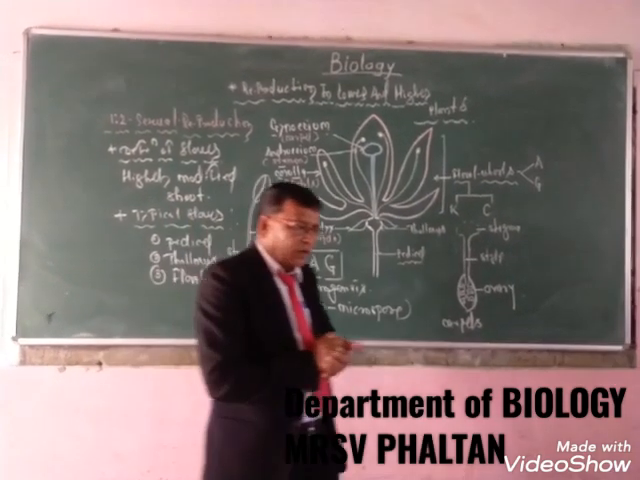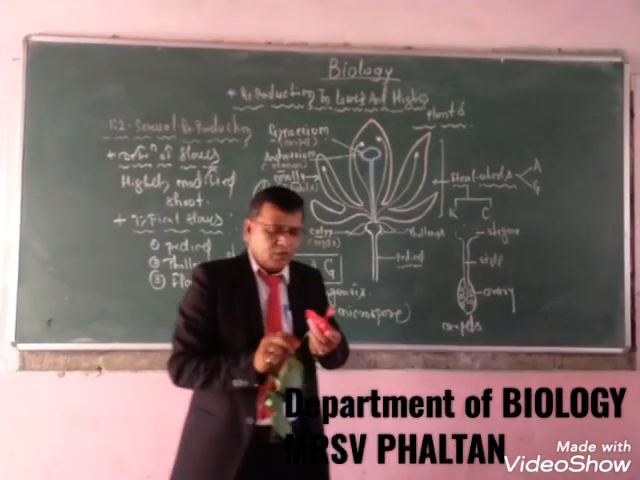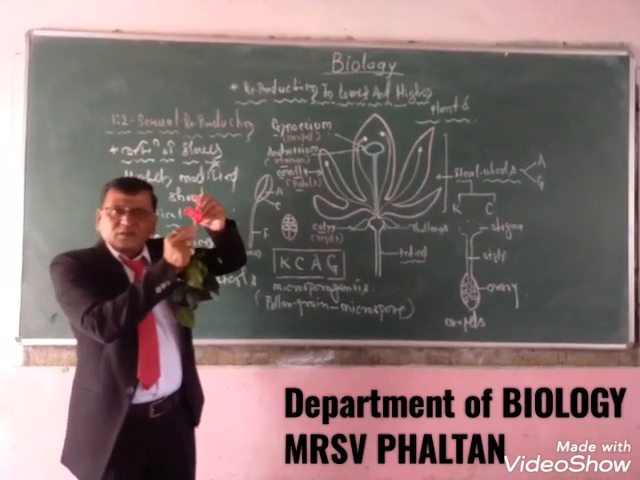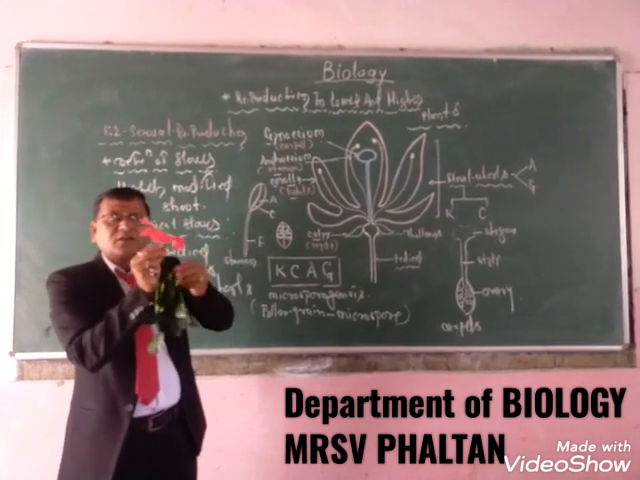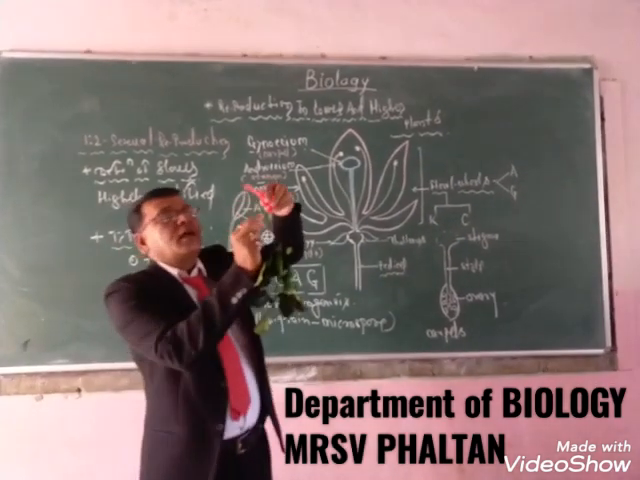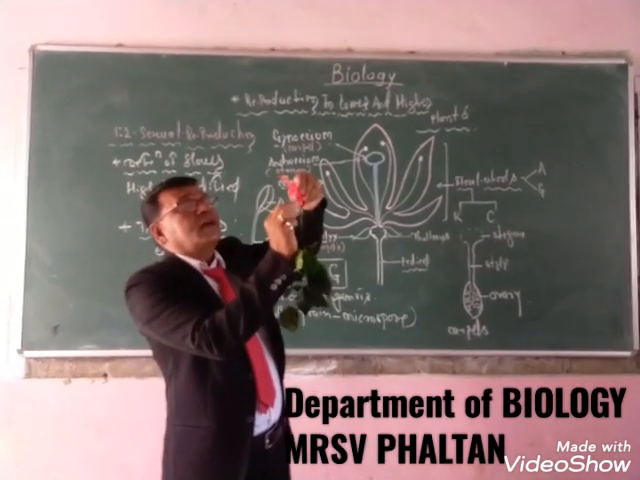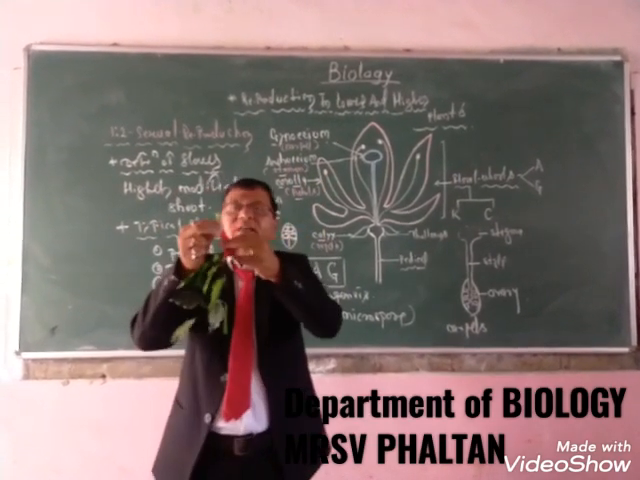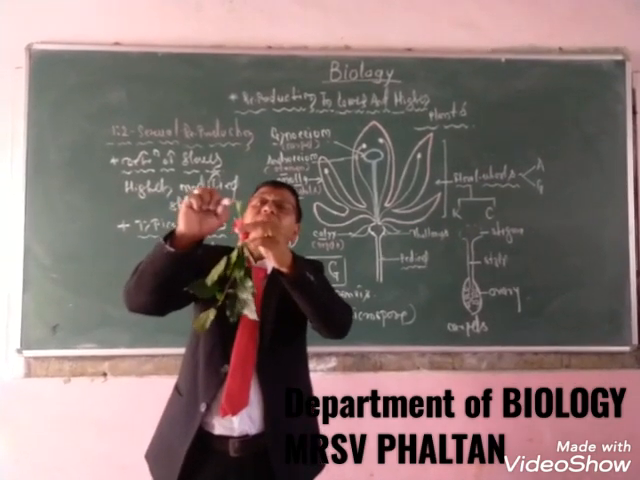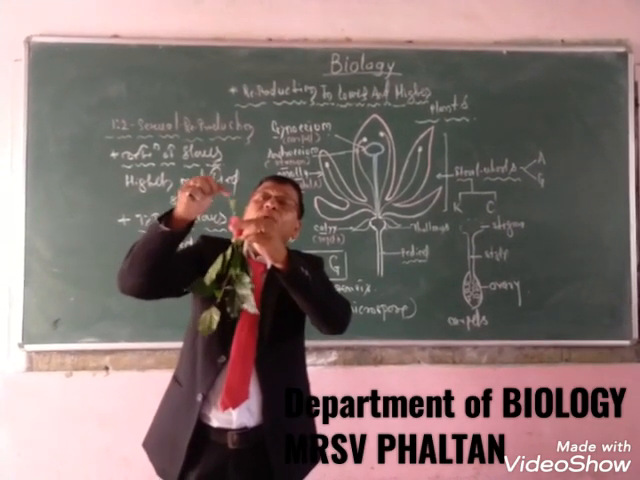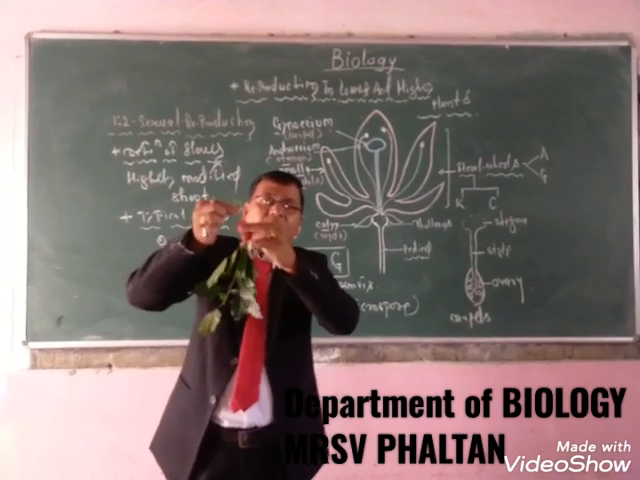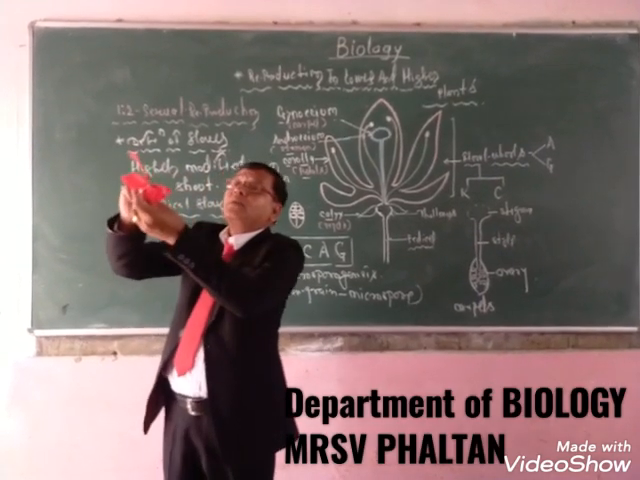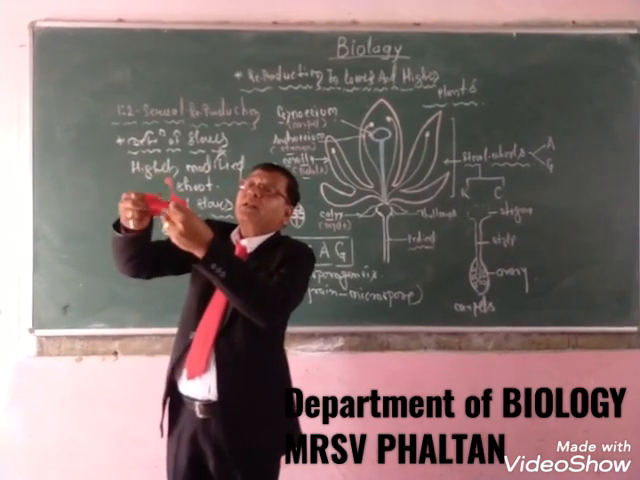Now here I will show the diagrammatic representation of the flower. This is the actual China rose flower. These are the calyx, and these are the sepals. The group of sepals is called the calyx. The second one is the corolla. In China rose, there are 5 petals.